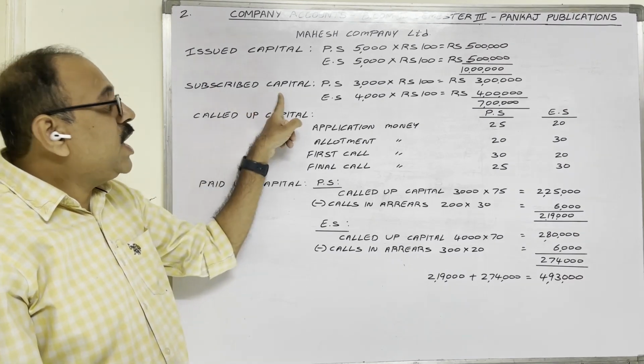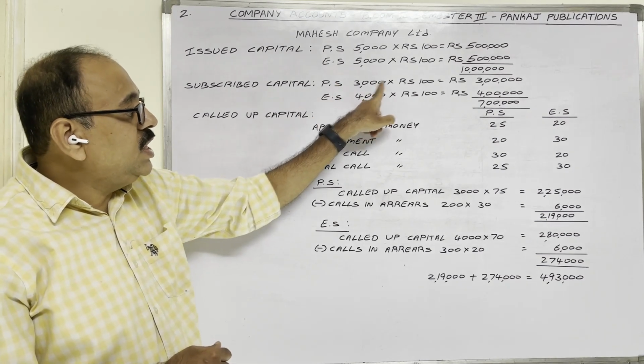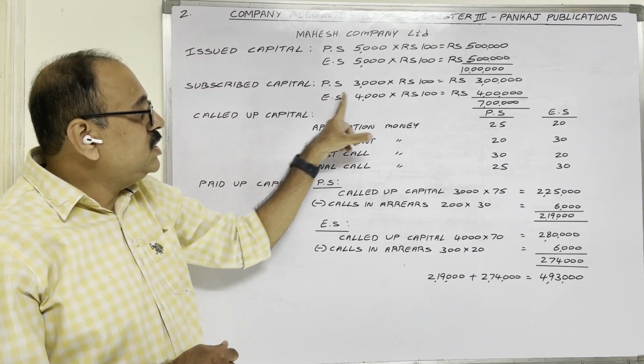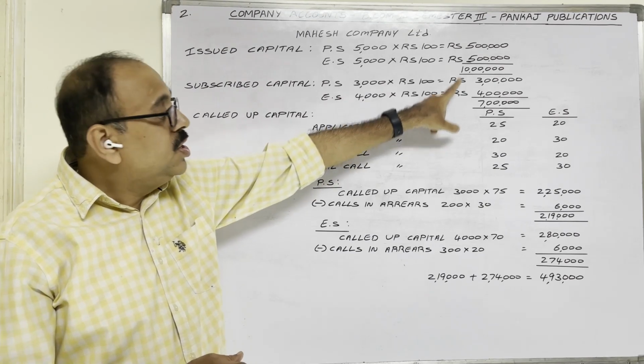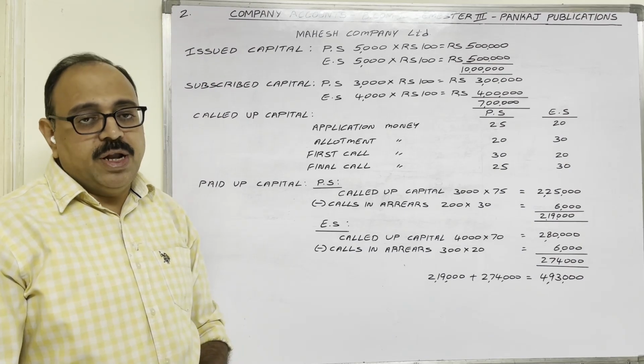Now, what is the subscribed capital total amount? Preference shares, 3,000 shares at the rate of 100 rupees each, 3 lakh. Equity shares, 4,000 shares at the rate of 100 rupees each, 4 lakh. Total 7 lakh rupees. Next, called up capital.